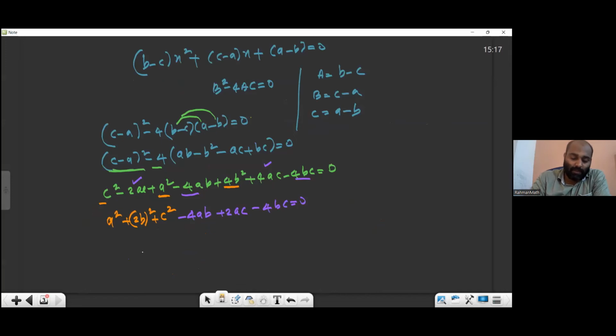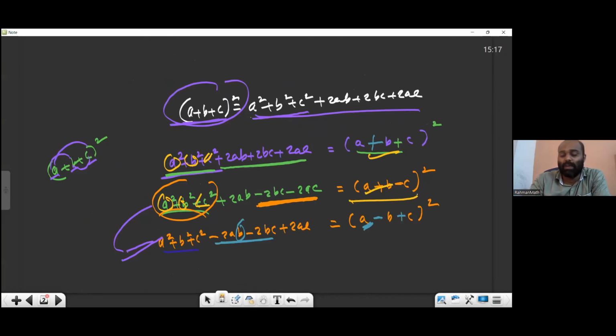So here also, the first three values I'm writing: A, 2B and C, all square, equal to 0. The remaining things there is no need to write. Here also you can see we didn't write the remaining things. Only the first three values without square, and the whole square will come.